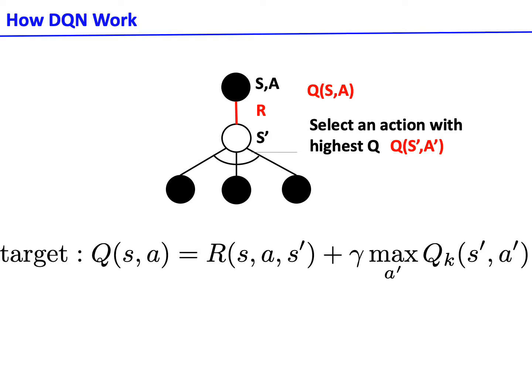Here we show how the DQN works. Actually, in DQN, we take a single move action and see what reward R we can get. Then R plus Q(S', A') becomes a target we want Q(S, A) to be.